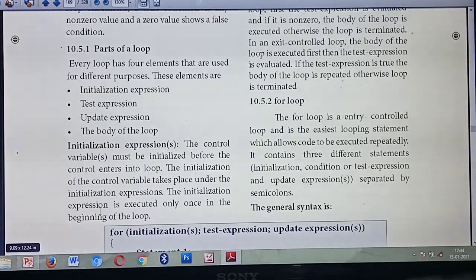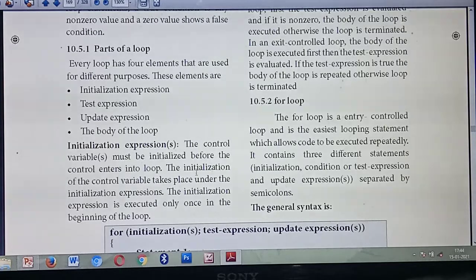Initialization expression, test expression, update expression and body of the loop. Understood? So each loop will contain how many parts? Totally 4 parts. What are they? Initialization expression, test expression, update expression and the body of the loop. Okay. So first one is initialization expression.